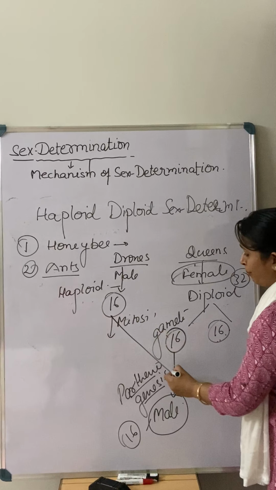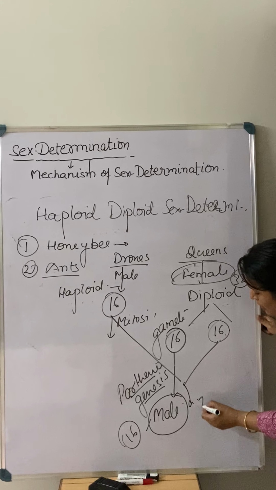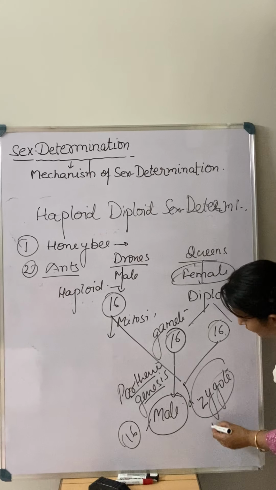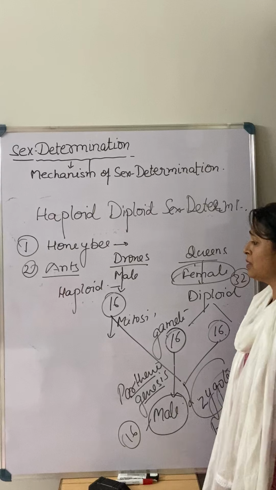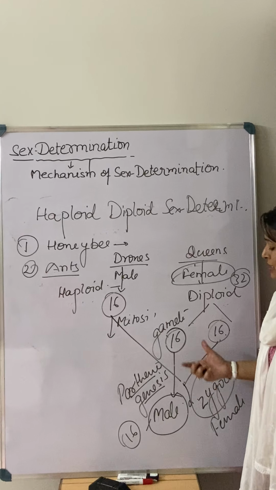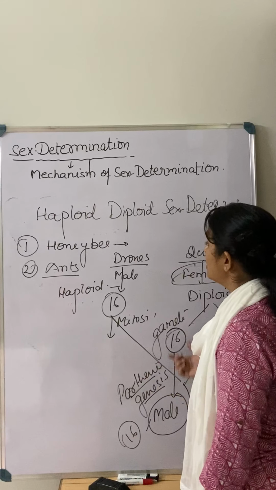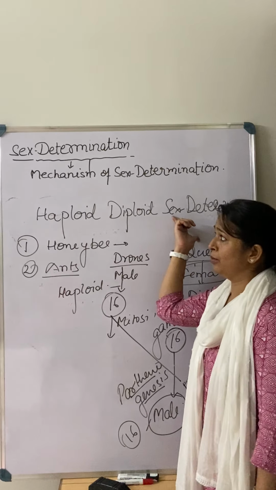With the male, and they change into what? They change into the zygote, and the progenies are female. So in this case, both types of individuals are present, and sex determination is decided just by the ploidy of the organism. So that's why it is known as haploid diploid sex determination.